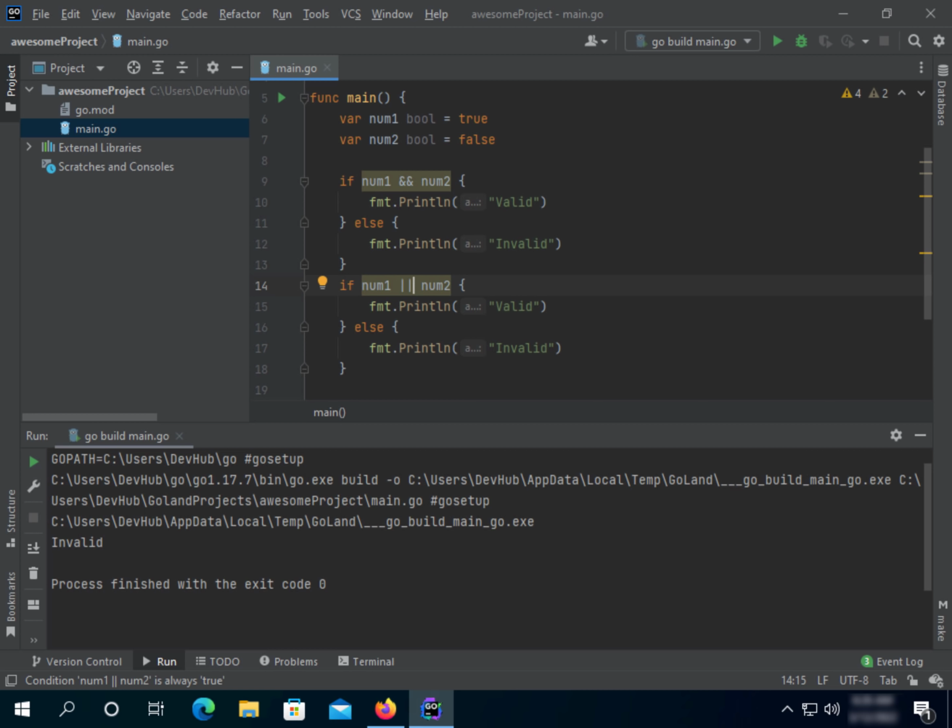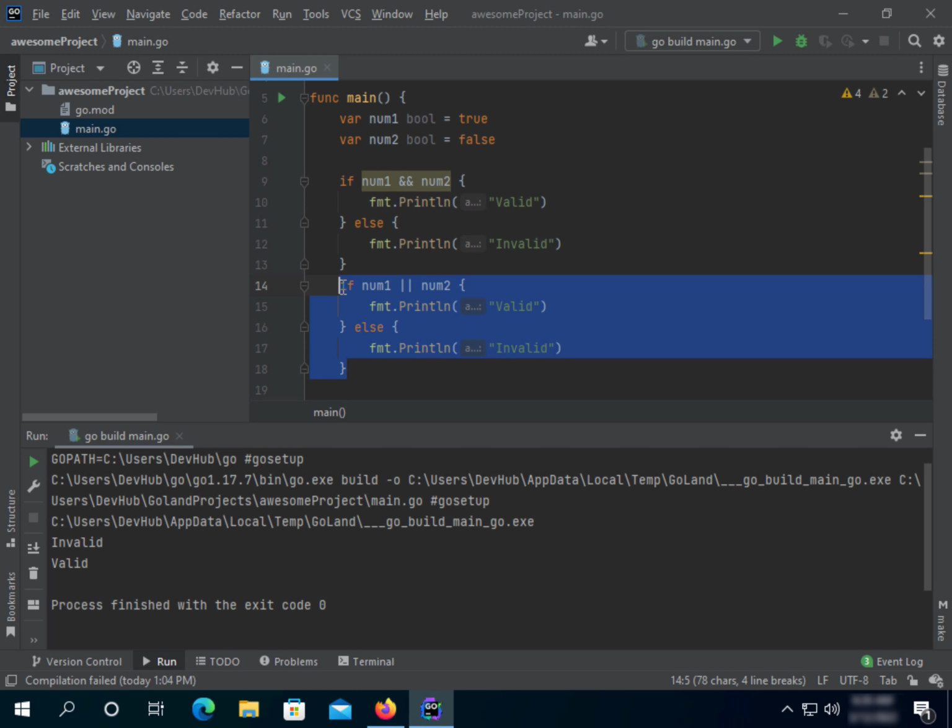Right now we used pipes, which means or. For example, if check1 or check2 has the value of true, or like 1, return valid. Otherwise, return invalid. Let's run it again, and you can see here it says valid because num1 has the value true.